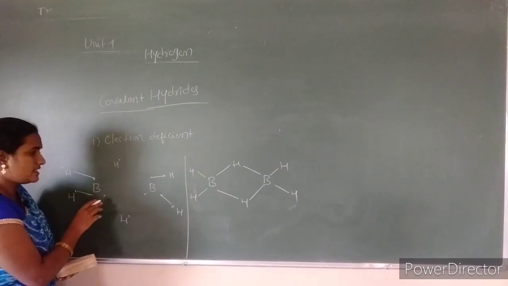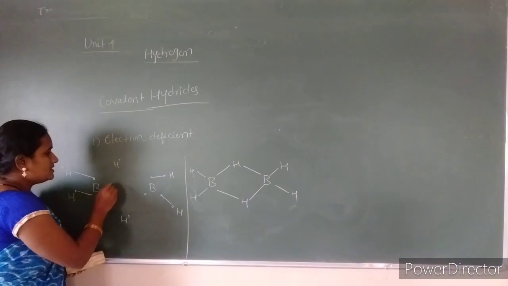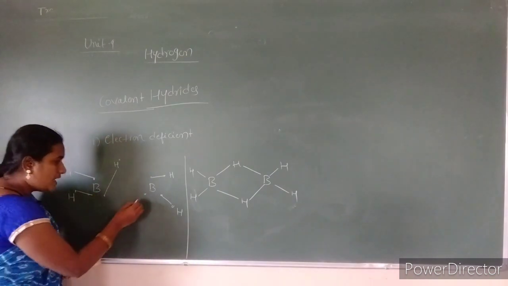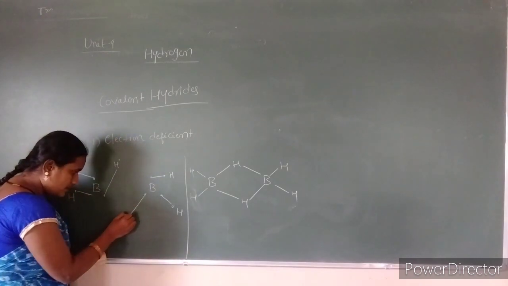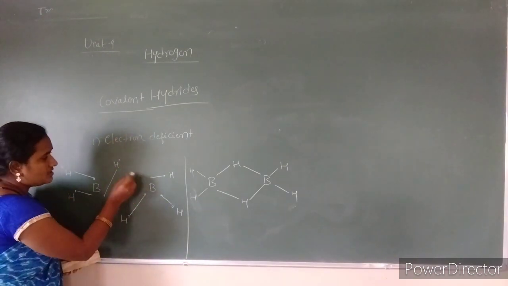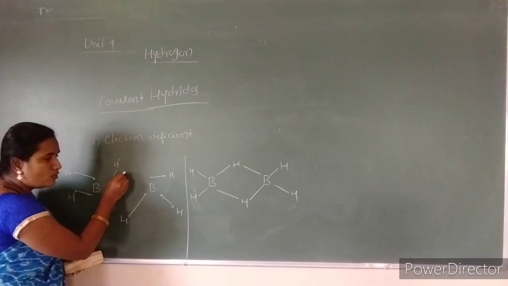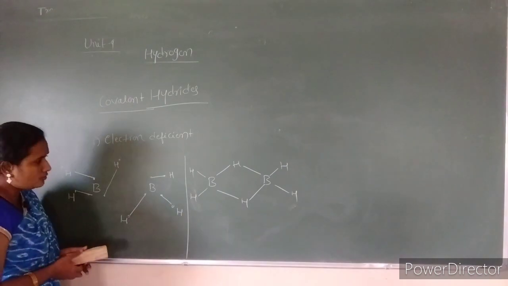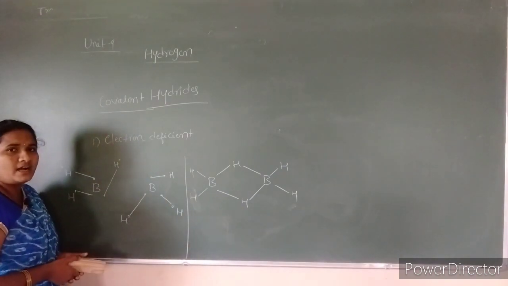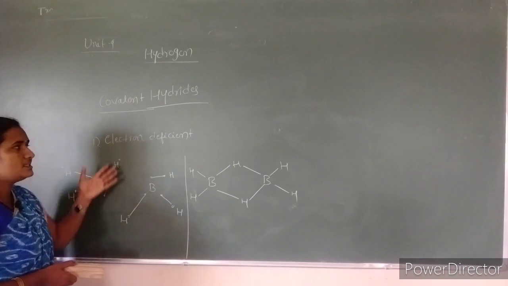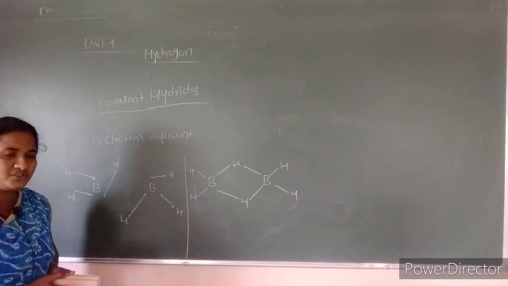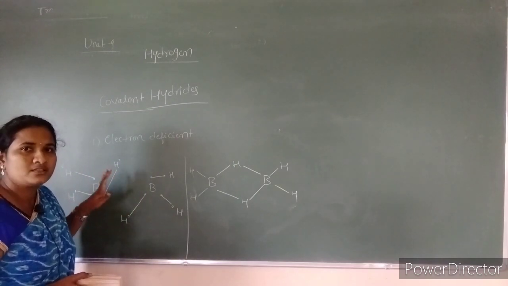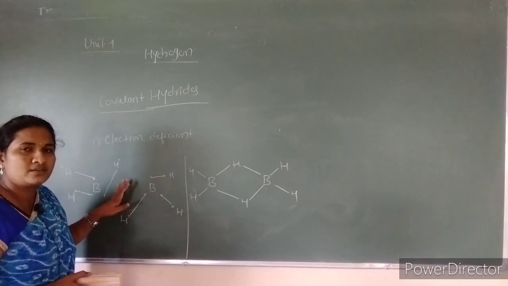But when we look at the central bonds, they are in need of electrons. If one boron forms a bond with this hydrogen atom, and the second boron atom forms a bond with this hydrogen atom, there is still a need for an electron to make one more bond with this central hydrogen. As a result, it is considered electron deficient, because it needs electrons to make a perfect normal 2 center 2 electron bond.